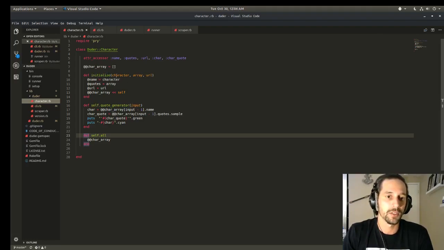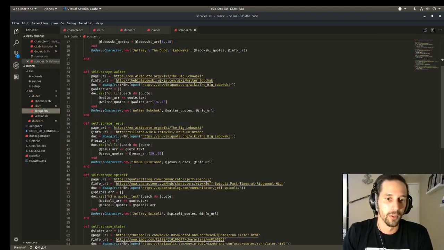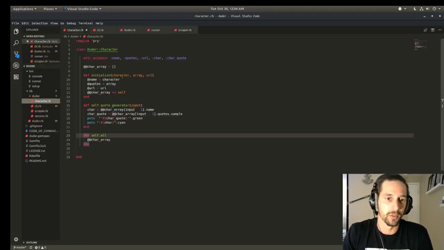My initialize is going to take those three arguments that we saw before in my scraper. So when I'm creating a new one, you see I have the name, the quotes, and info URL. The character will be the name, the array are the quotes, and the URL is the info URL. I'm setting those each equal to my instance variables, and then after that, I am pushing that whole new object into my character array.